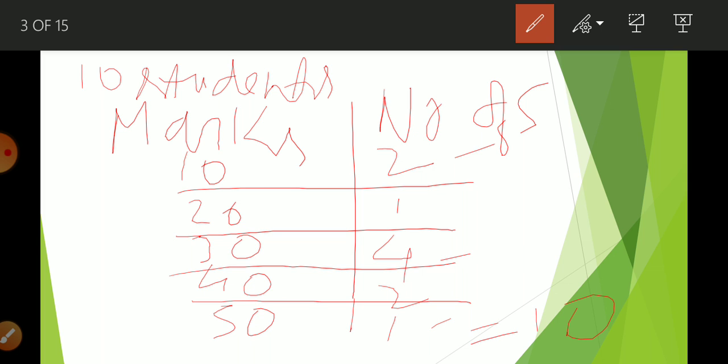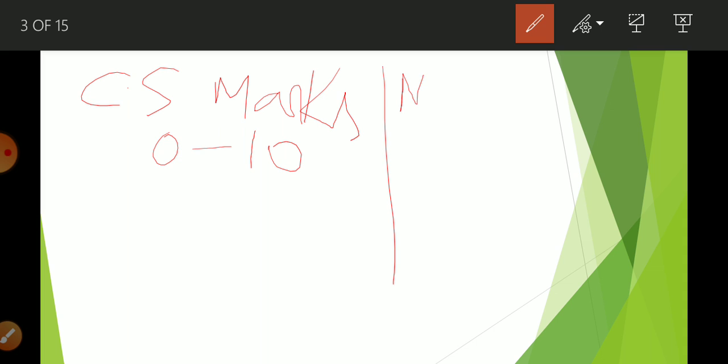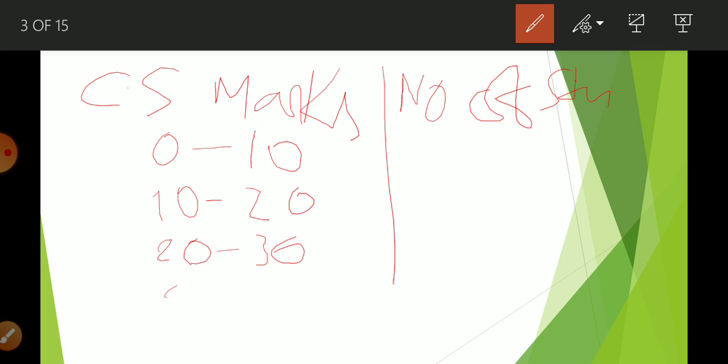Discrete series is what? When data are arranged in groups, but the value is exactly measurable. This is your discrete series. And now the last one is continuous series. Continuous series, like 0 to 10, this is the marks, and here is the number of students. 10 to 20, 20 to 30 and 30 to 40.